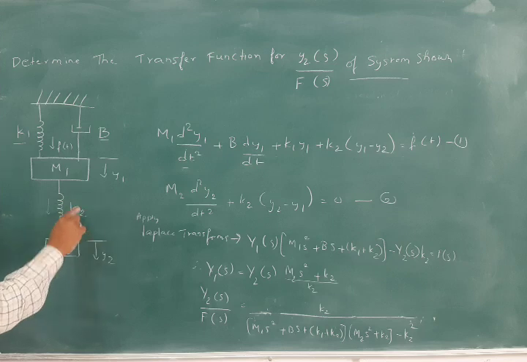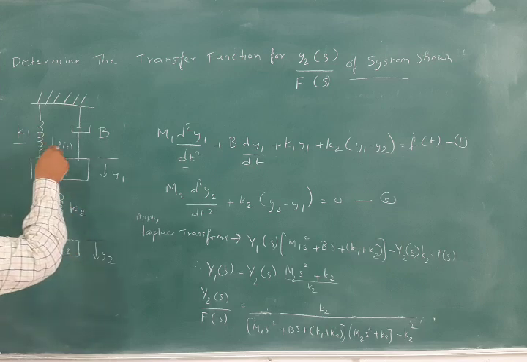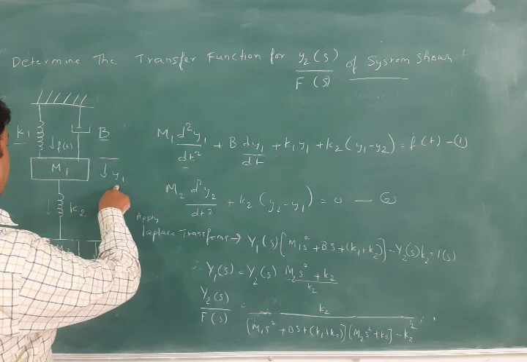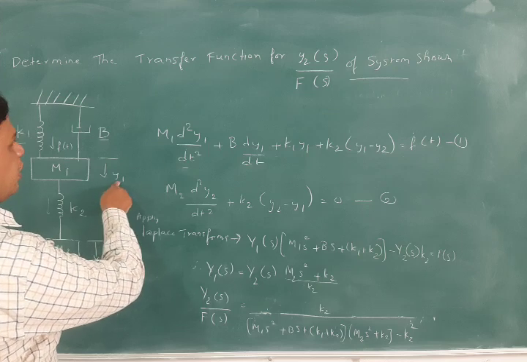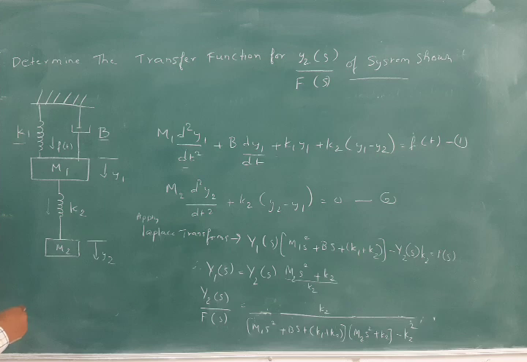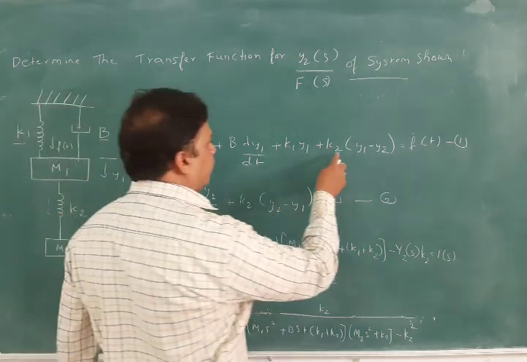Here it is fixed and here also it is fixed, but for k1 we have the support here, and for y1 we have only k1 into y1, for this spring. Whereas this support is for m1 and m2, which are attached here. You can see m1 and m2 are attached here. So we should write here k2 into (y1 minus y2).